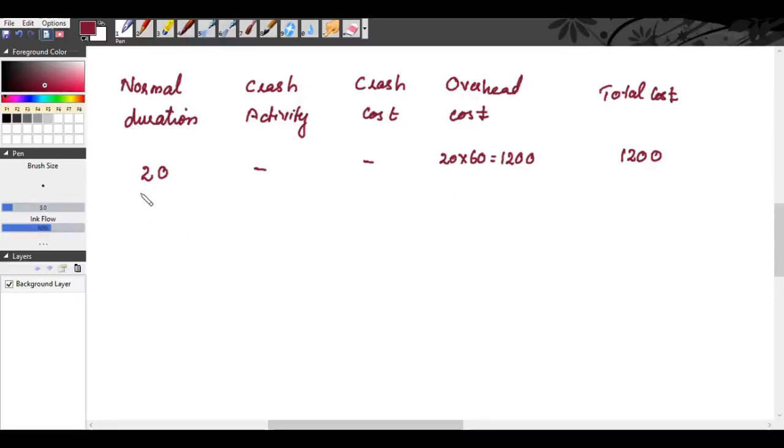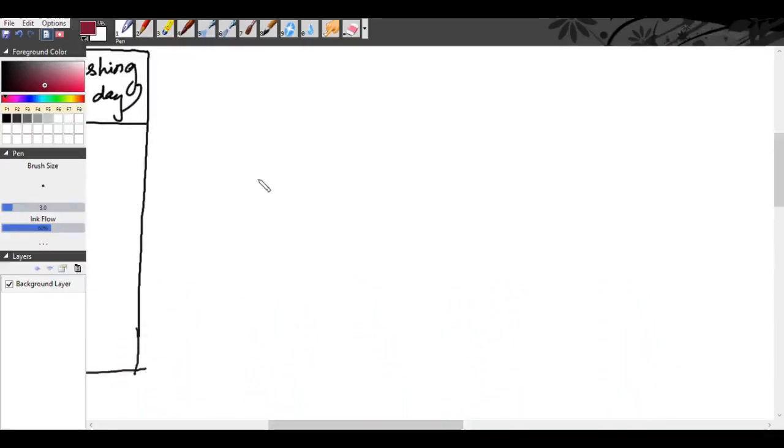Now you are crashing for 1 day. That means we will write the paths. What is our critical path now? The critical path is 1 to 3 to 4 to 5. Now we will write the other parallel paths.